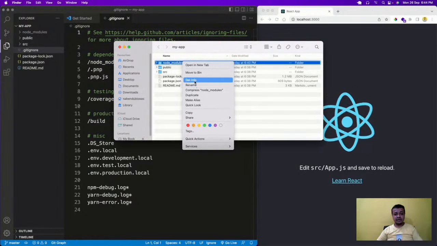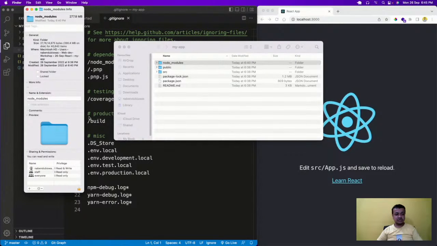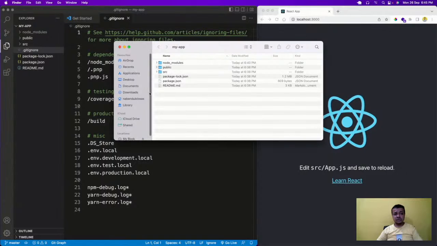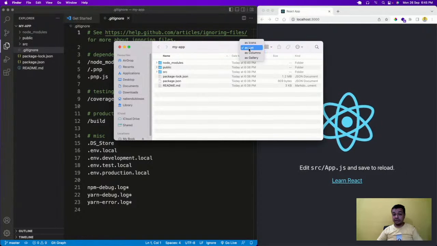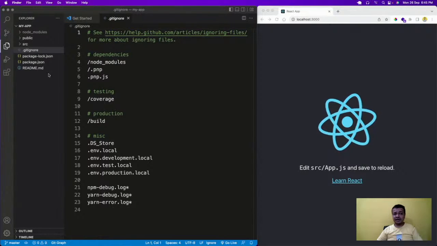If I get info, sometimes it is much easier in Windows to see the size. Okay, so it is showing me the size. It is 390 MB on the disk, and the rest of them are very small. 390 MB is a lot. The rest of the files are very small.